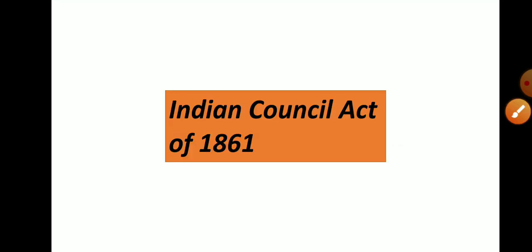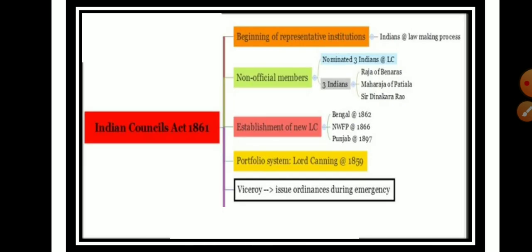The next act is the Indian Council Act of 1861. It was the beginning of a representative institution by associating Indians with the law making process, that is, Indians could become part of an institution by being represented in the law making process.